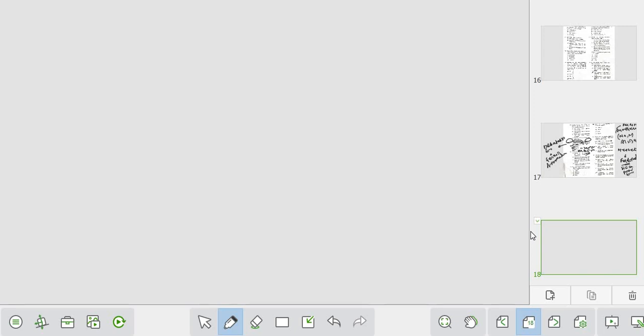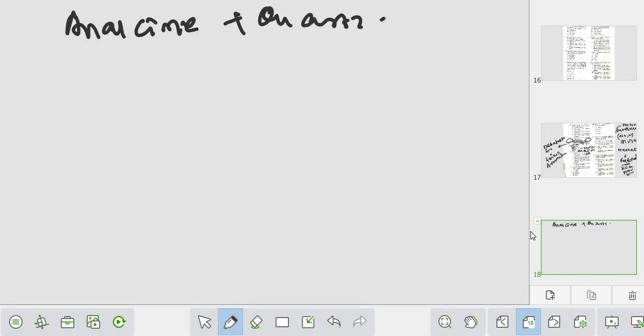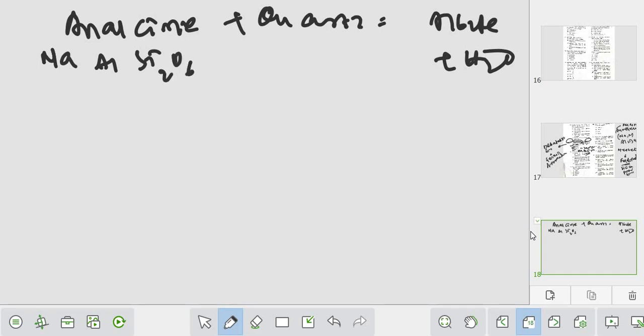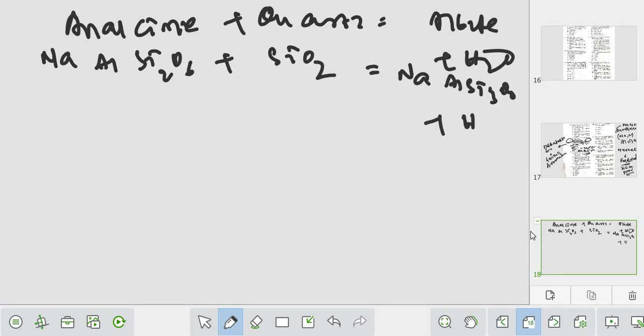ठीक है, जब analcime, okay, reacts with the quartz, it will form the albite also and water will leach. ठीक है, क्योंकि analcime का कंपोजिशन क्या है? NaAlSi2O6 plus SiO2 quartz, it will form NaAlSi3O8 plus H2O, है ना.